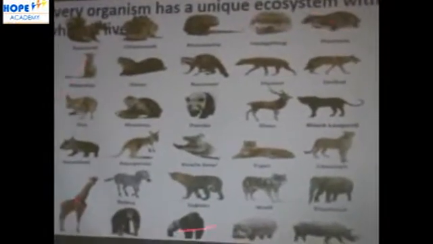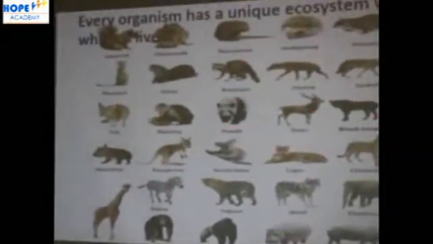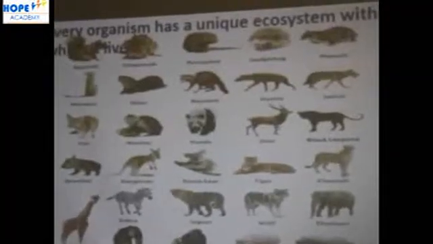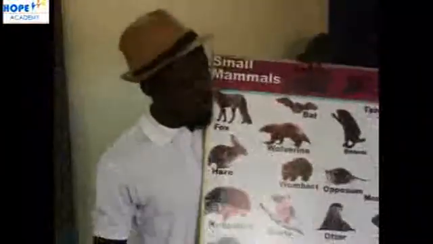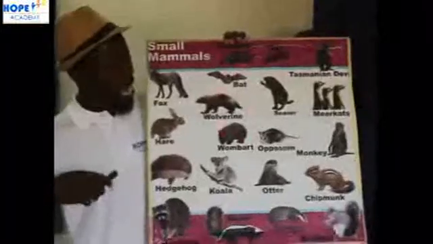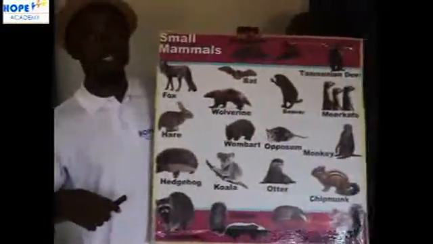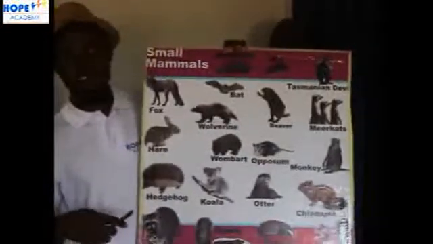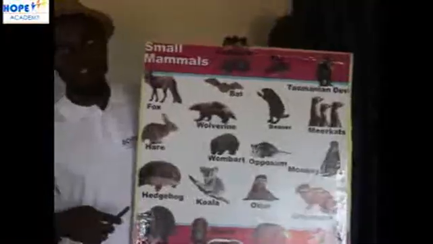So look at all these animals. God created them, and all these animals have their unique ecosystem they live in. Look at my animals here. When I say unique, I mean a special environment that they can all live in. You get it? Very good.